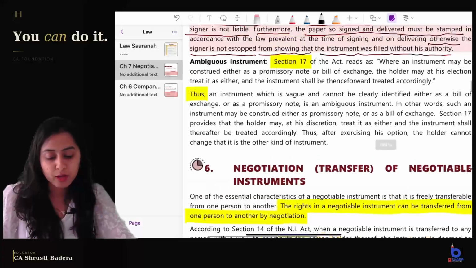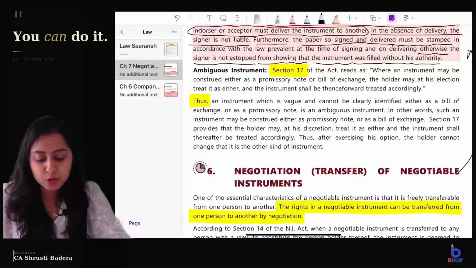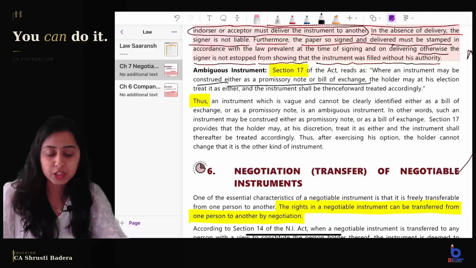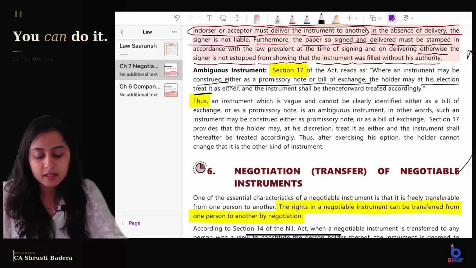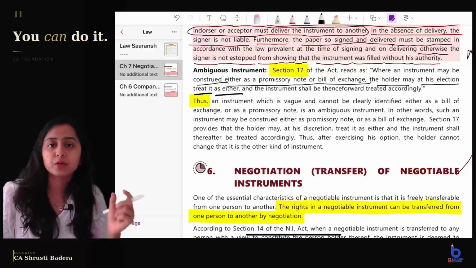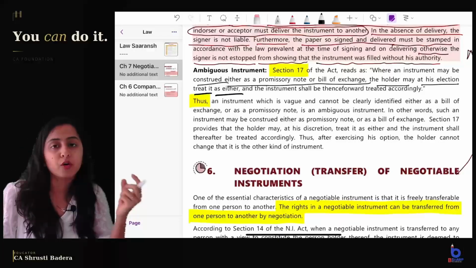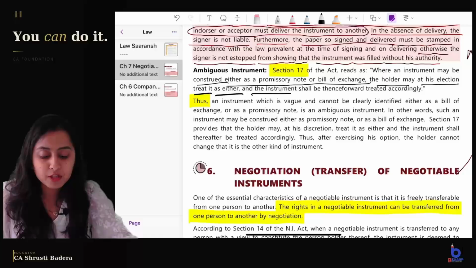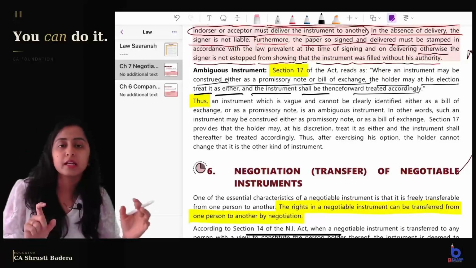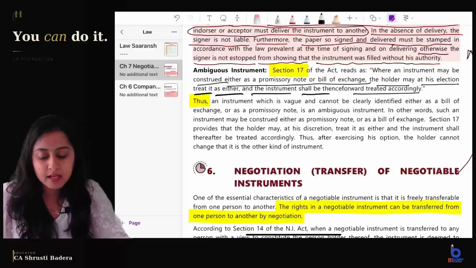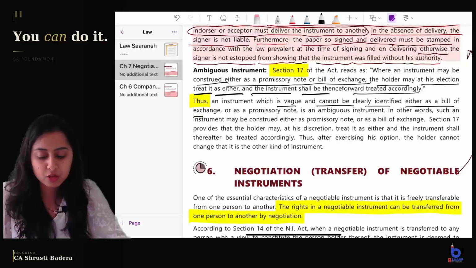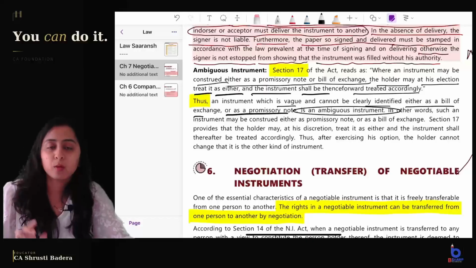How are we going to write? Where an instrument may be construed either as a promissory note or a bill of exchange, then the holder may, at his election, treat it as either. So holder has the option to treat it whether as promissory note or bill of exchange, and the instrument shall be thenceforward treated accordingly. Then the holder cannot deny that he treated it otherwise. Thus an instrument which is vague and cannot be clearly identified either as a bill of exchange or a promissory note, it is an ambiguous instrument.